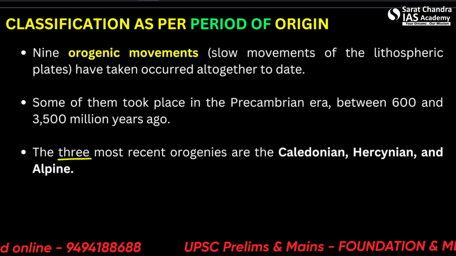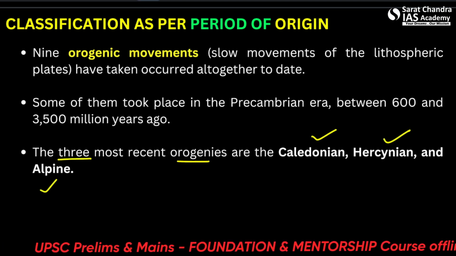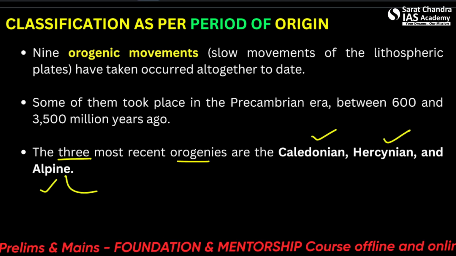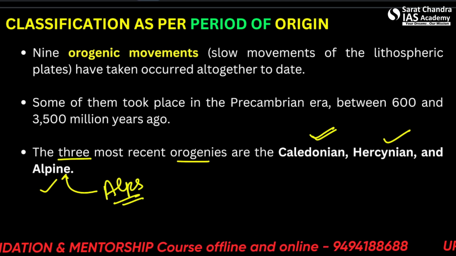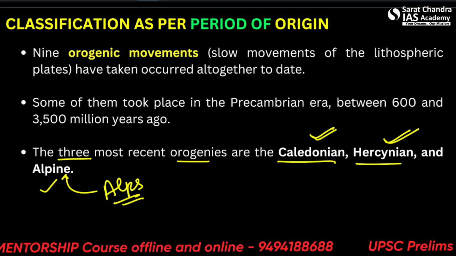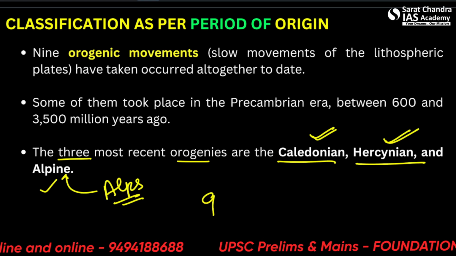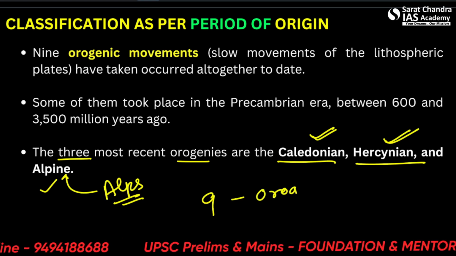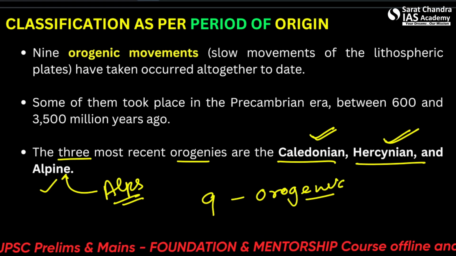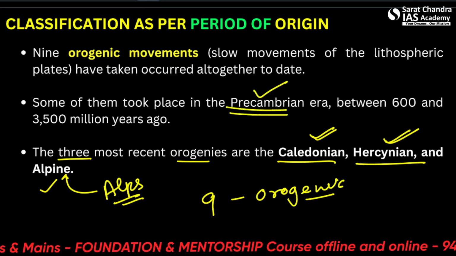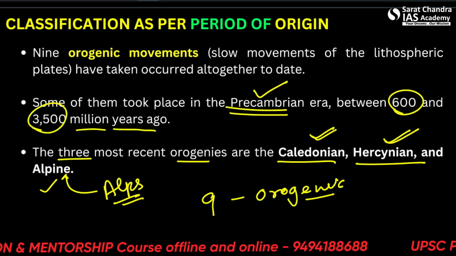The three most recent orogenics are the Caledonian, Hercynian and the Alpine. So when we read about the Alpine, we see the Alps here. Alright, we'll see about these two as well, the Caledonian and the Hercynian. Just remember that there have been 9 major orogenic movements, and some of them took place in the Precambrian era. So they have been very, very old, between 600 to 3500 million years ago.